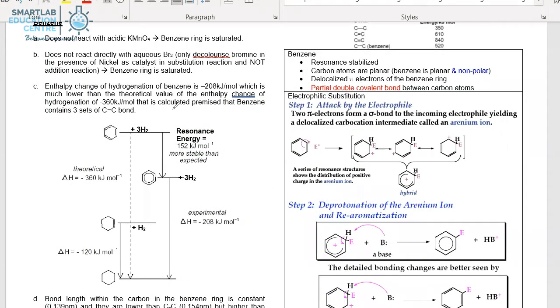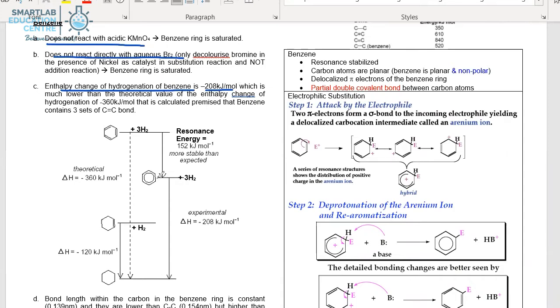Let's take a look at the structure of benzene. Firstly, benzene does not react with acidic KMnO4, which means it actually doesn't have a C=C double bond. It also does not react with aqueous bromine, indicating the absence of a C=C double bond again. And the enthalpy change of hydrogenation of benzene is negative 208 kilojoules per mole.